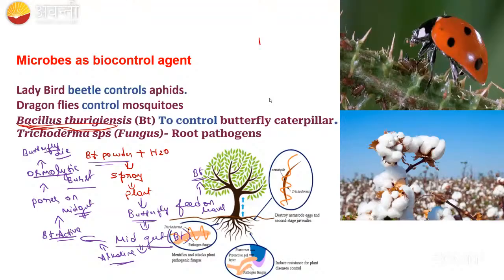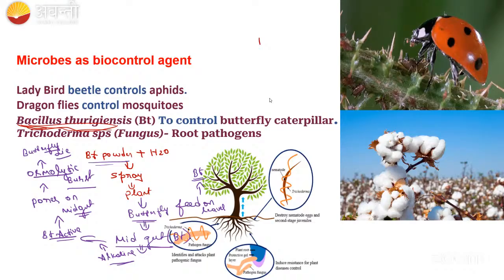Why are we using the biocontrol agent instead of chemicals? For a healthy crop. The crop should be healthy. For example, if we use more chemicals, it will harm humans also. Not only humans, all the other organisms are going to be affected. But we want to affect only the disease-causing pathogen, right? Not the others, right?